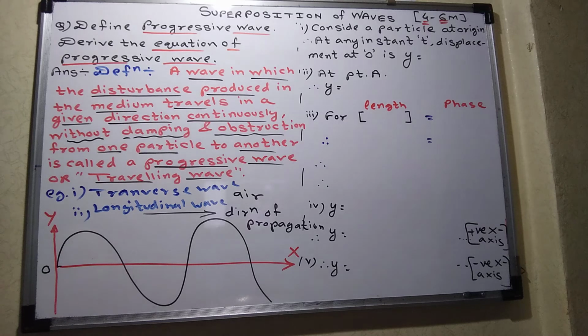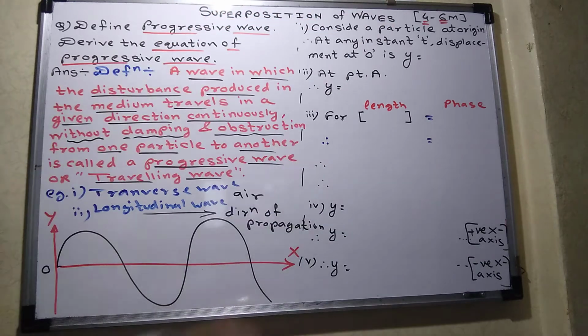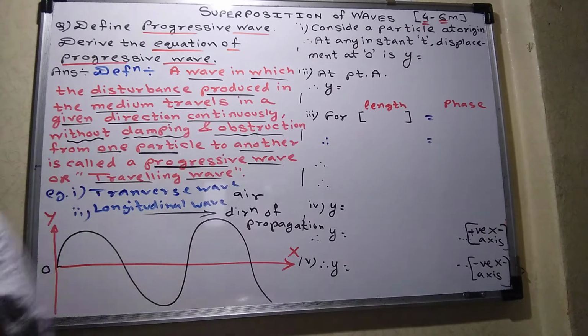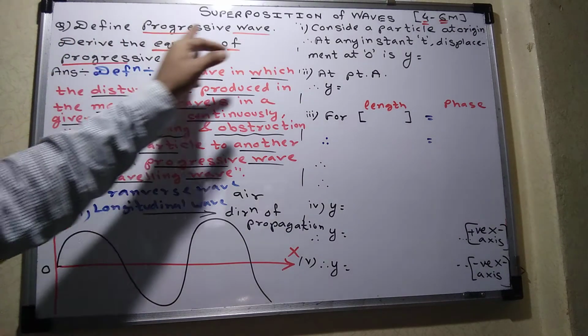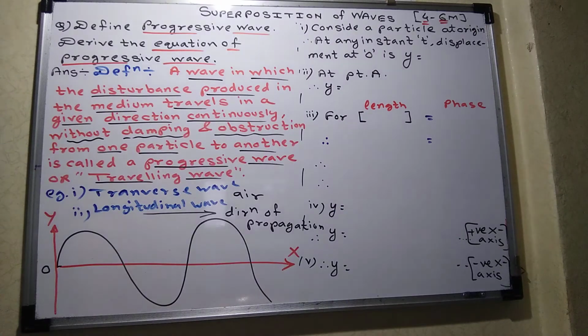Those who have joined now, let me explain it again. The new chapter we are going to start today is superposition of waves. In the exam, this particular chapter will carry 4 to 6 marks: 4 marks compulsory and 6 marks with option. So what is the first concept we are going to study? Define progressive wave, and we are going to derive the equation also. But let me complete the definition.